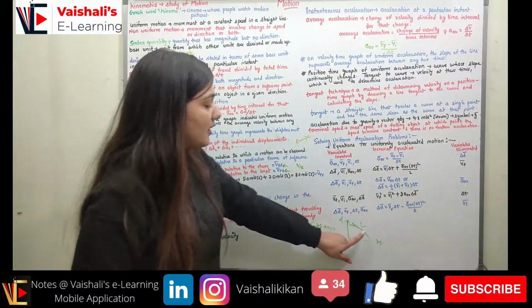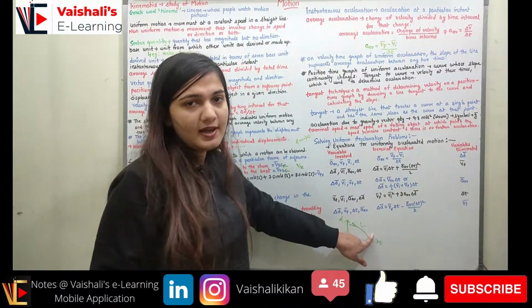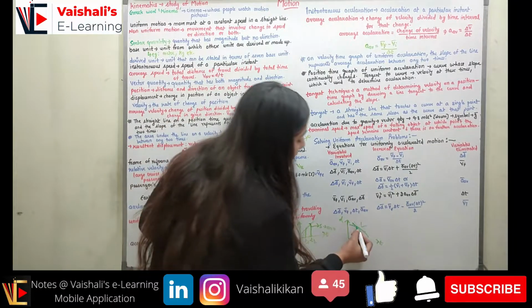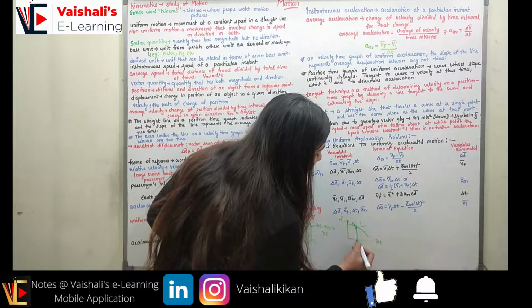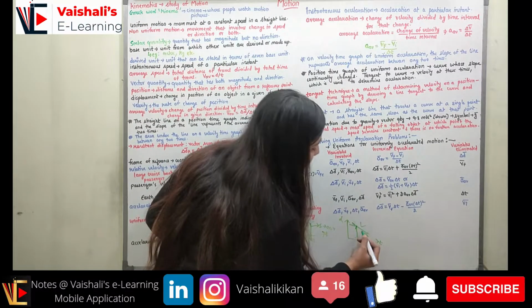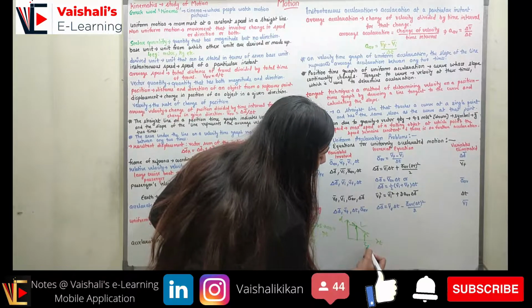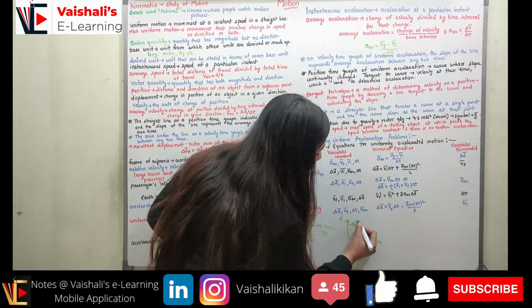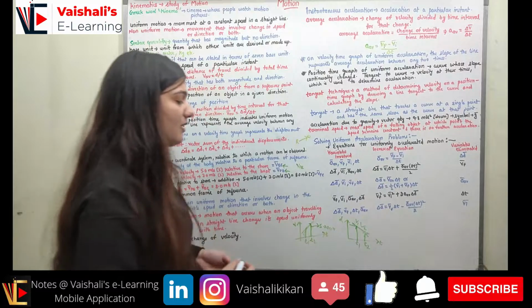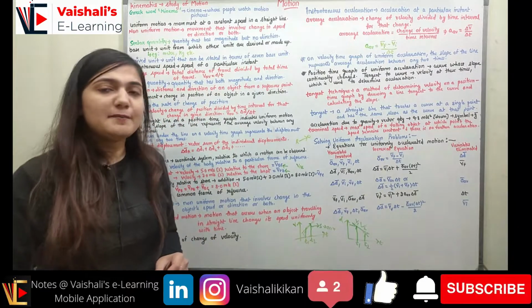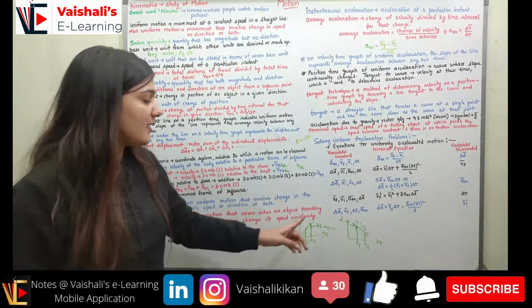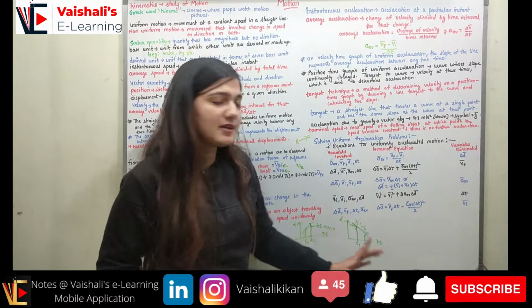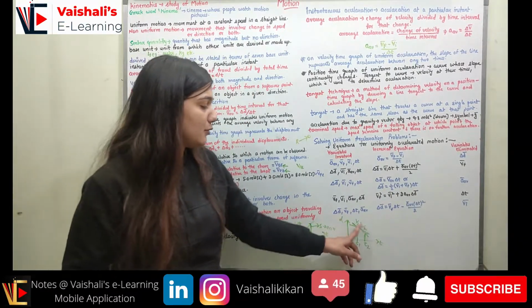This velocity will be used to find the acceleration. How? You can find the velocity at this instant and at this instant. So this would be my velocity at time t2, and this would be my velocity at time t1. By finding the slope of the displacement versus time graph at t2 and t1, you can find v2 and v1.